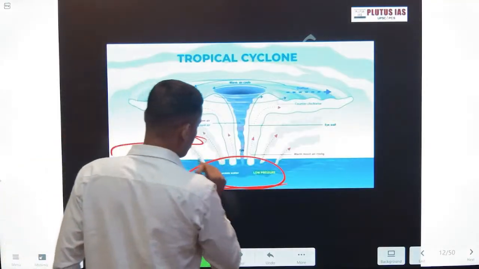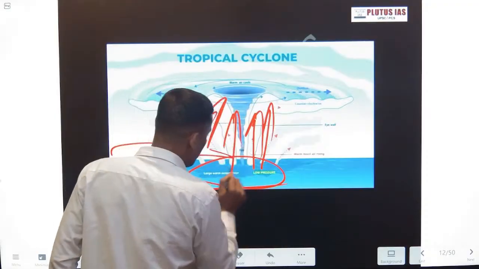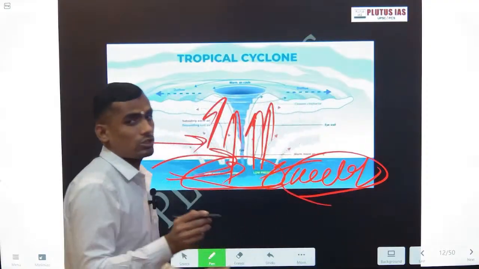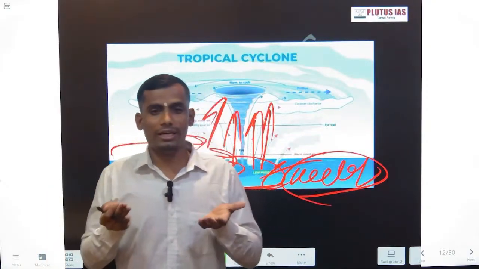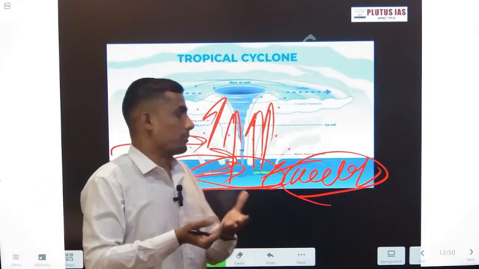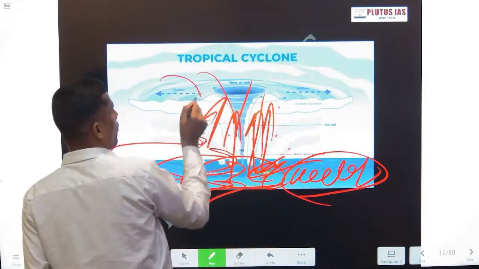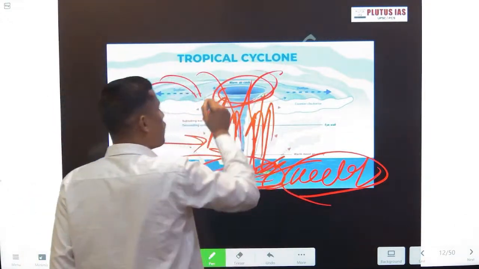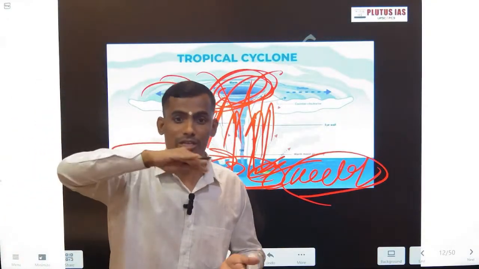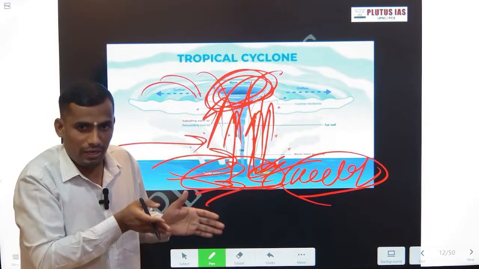Here water molecules are getting energy and they are rising, and their place is replaced by cold water molecules. Why are they getting replaced? Because their density is low. Once you get energy, you get charged and you will rise above. This is the water molecule I am talking about. Then the cold water will occupy this space, and this will form a gradual circulating movement. The direction of circulation is different in the southern hemisphere and northern hemisphere, but this system is stable.